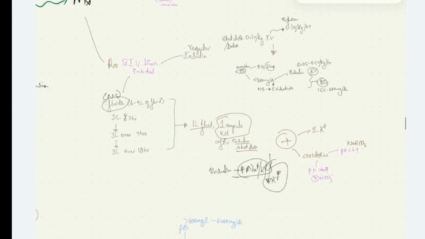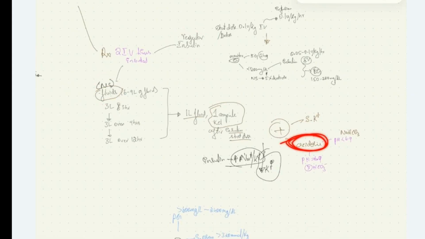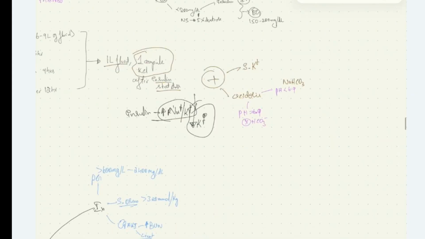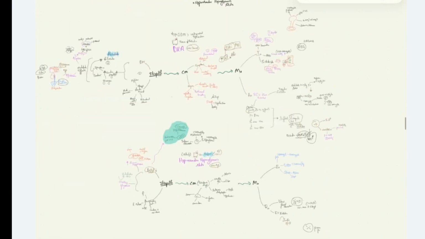Along with fluid management and regular insulin, we should correct plasma potassium levels, and also we should correct acidosis. If the plasma pH is less than 6.9, we should give sodium bicarbonate to the patient. If it is more than 6.9, we need not give sodium bicarbonate to the patient. This is about the treatment of diabetic ketoacidosis.